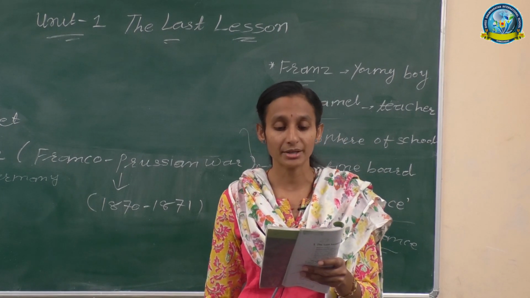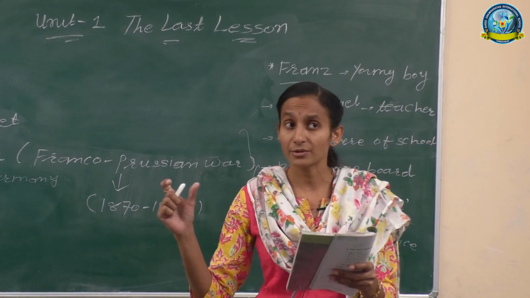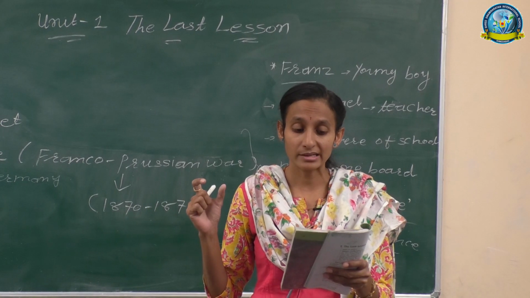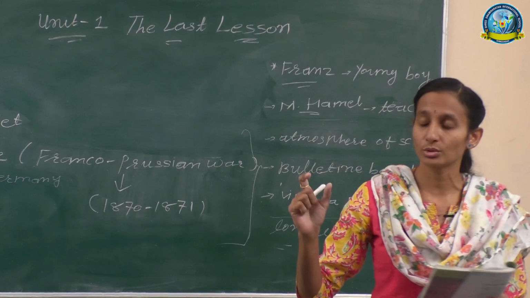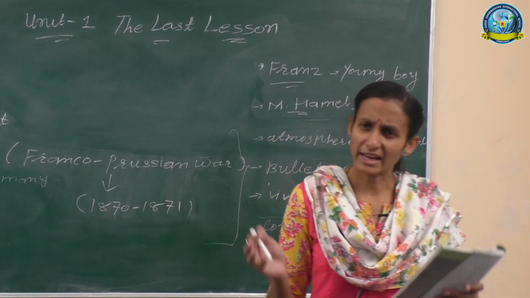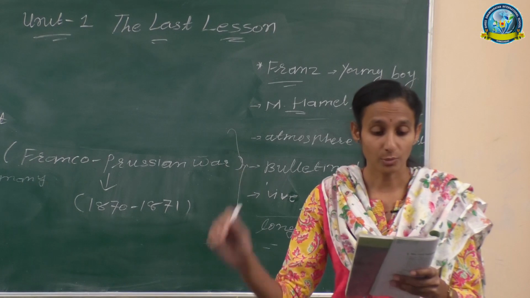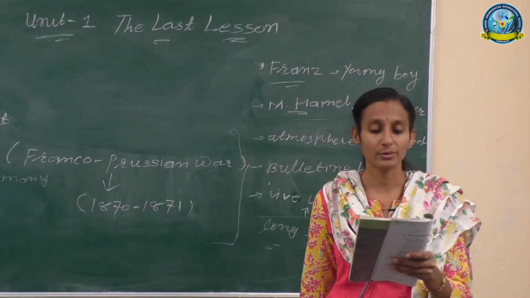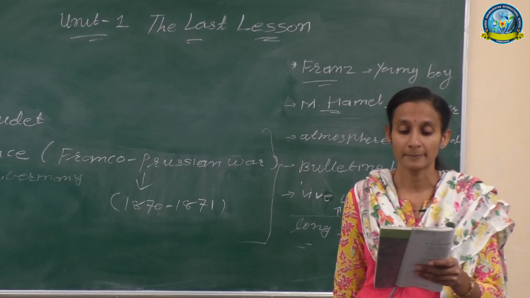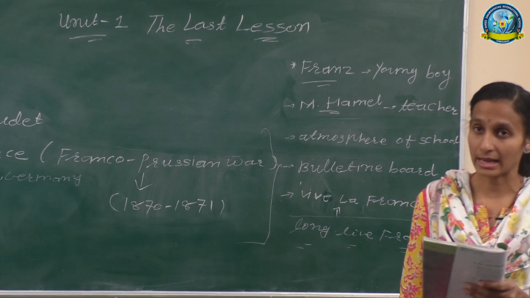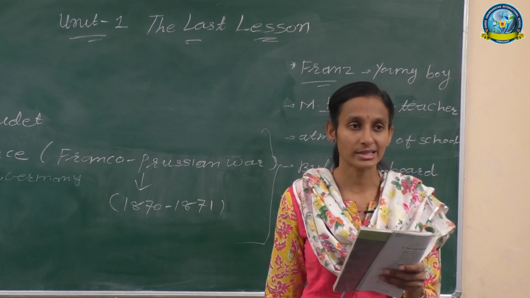So, "as I hurried by as fast as I could" means I reached the school very fast, very hurriedly, and the blacksmith pointed at me and uttered a line with his apprentice: "Don't go so fast, boy, don't go so fast, Bub. You have plenty of time and you could reach very early, so don't worry about that." Now, what will happen? I thought he was making fun of me and reached M. Hamel's little garden all out of breath. When he uttered that line, at that time I thought he made fun of me, but actually he was not.